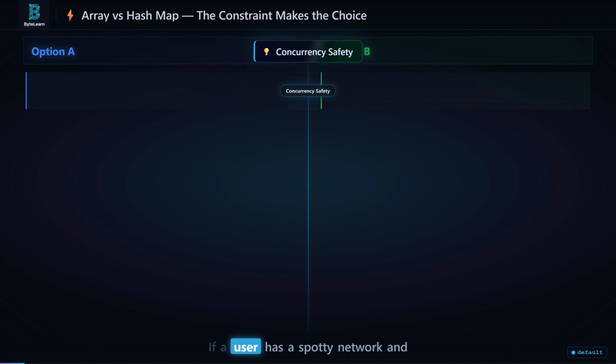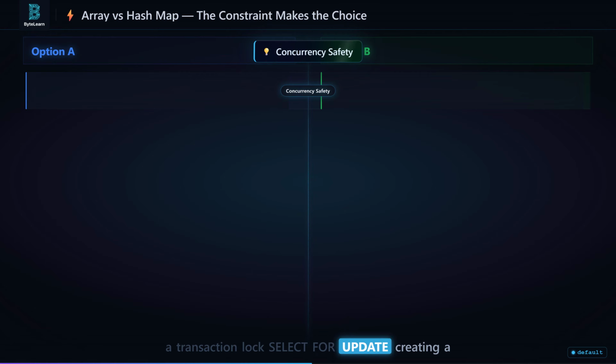If a user has a spotty network and the app retries the payment 3 times in the same second, an array in PostgreSQL requires a transaction lock. SELECT FOR UPDATE, creating a massive serialization bottleneck. Redis HSETNX is atomic, no lock. The retries are handled in the same 1 millisecond window and only one goes through, zero overhead.